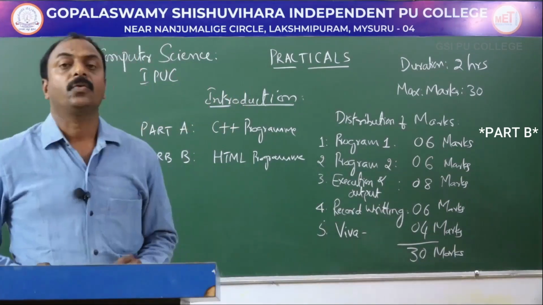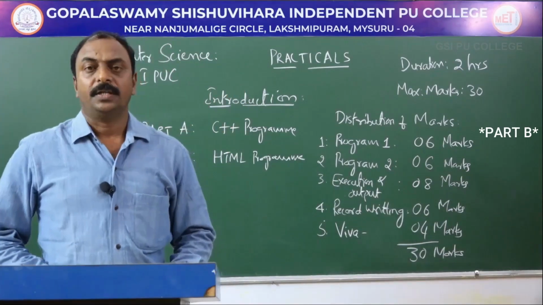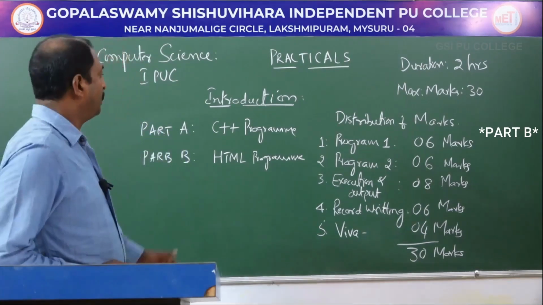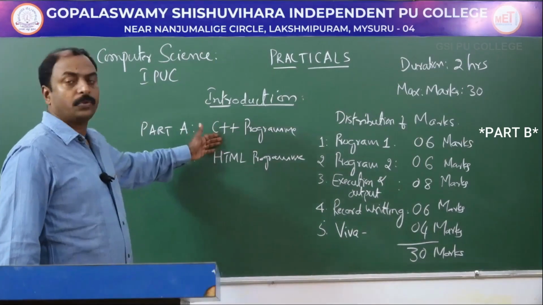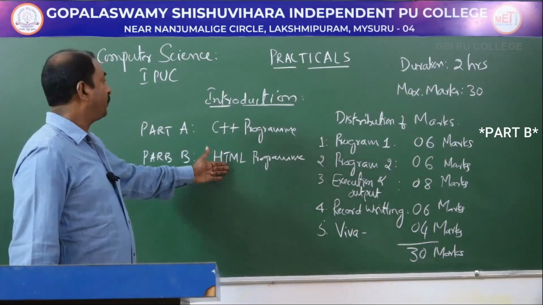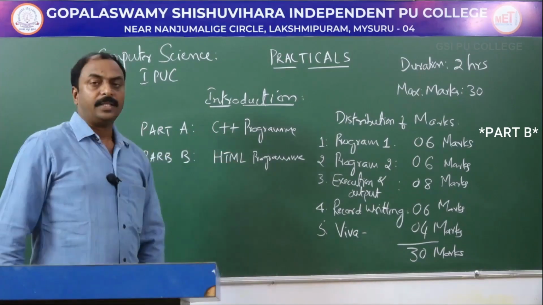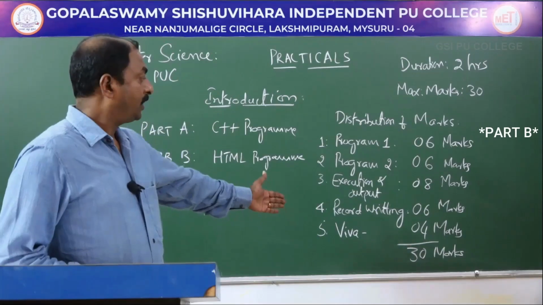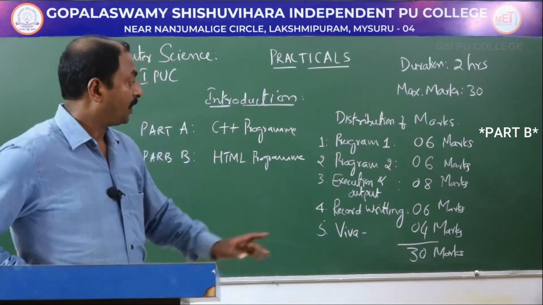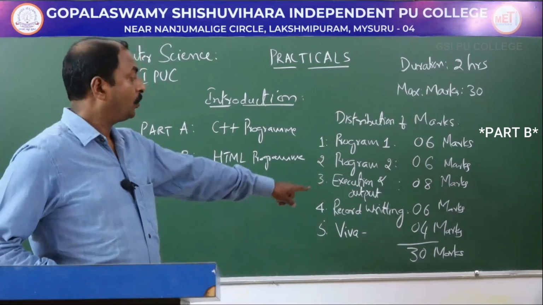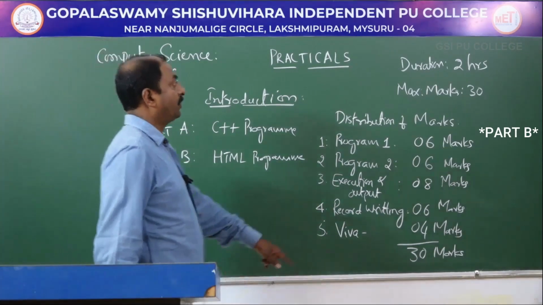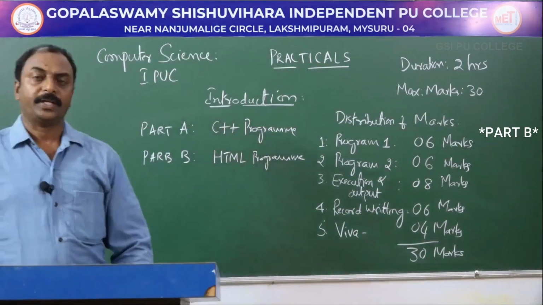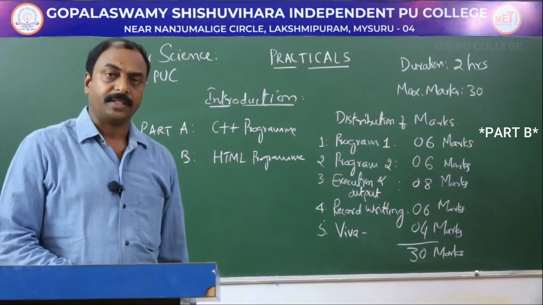Next one is Viva. Viva is 4 marks. The external examiner will ask you questions based on the questions you have written or got in the examination, either from part A or from part B. Based on that, you are going to get marks for Viva. The maximum marks for Viva is 4 marks. Altogether it is 30 marks, and the duration is 2 hours. Students, this is the introduction to computer science practicals.